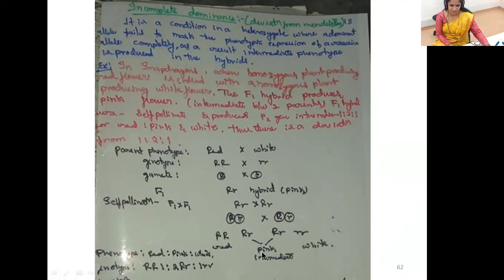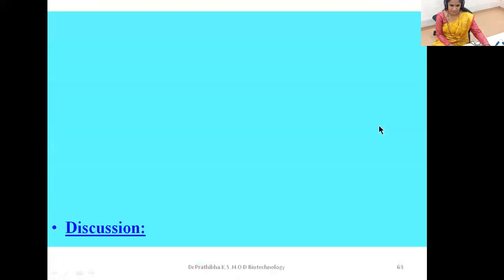These are the pink, the intermediate or recombinant, and this is the white. So the phenotypic ratio and genotypic ratio are both expressed in the form of 1:2:1. So that was the deviation from Mendel's laws and Mendelism.